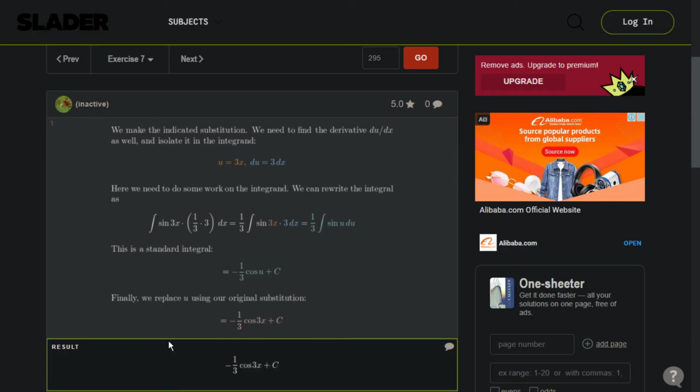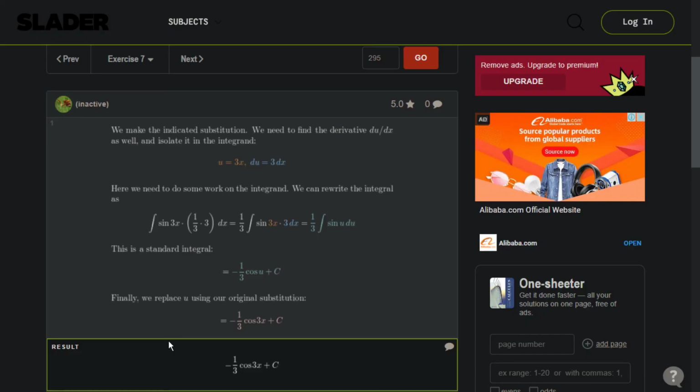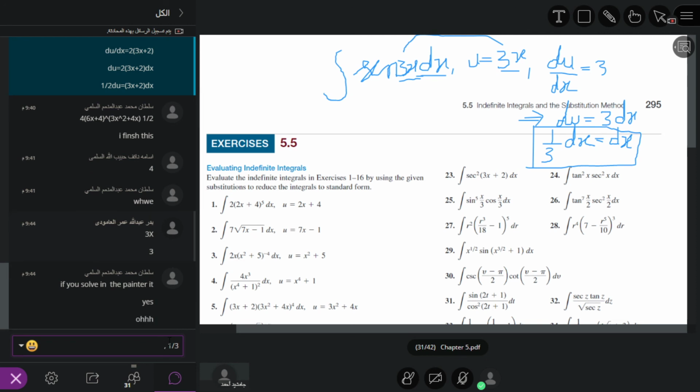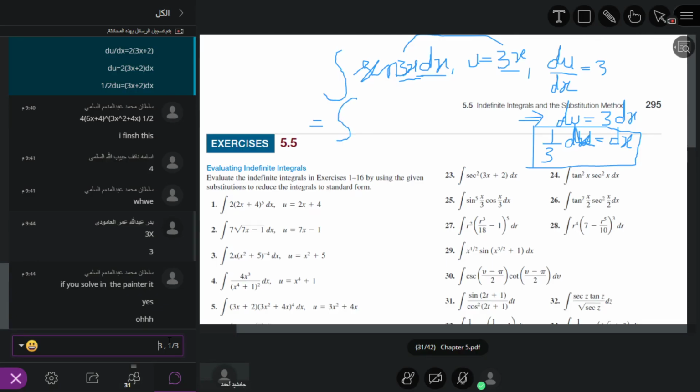But we need just dx, so we divide both sides by 3. So dx is equal to 1 by 3 du. So this will be equal to the integral of sine u times 1 by 3 du.